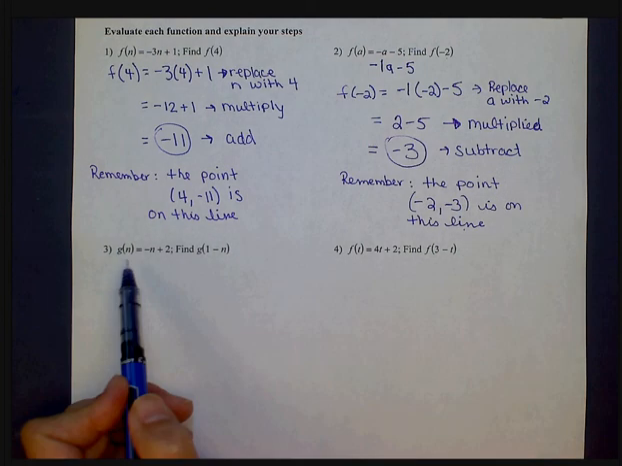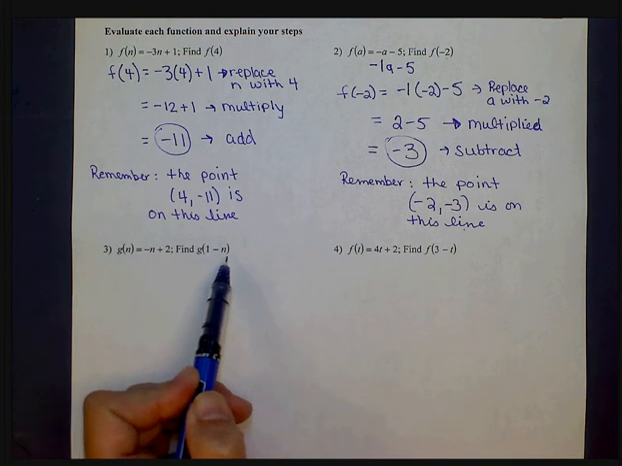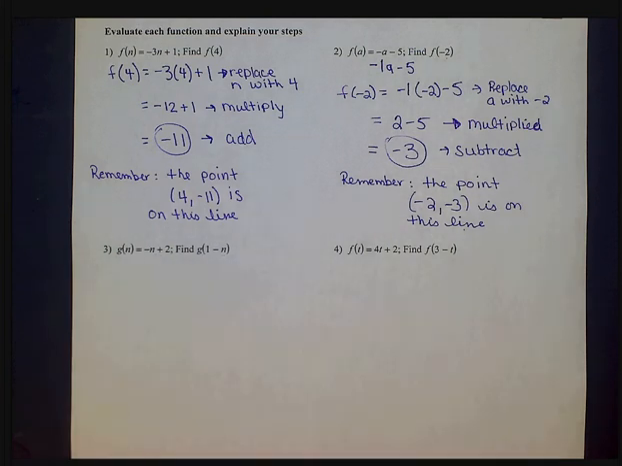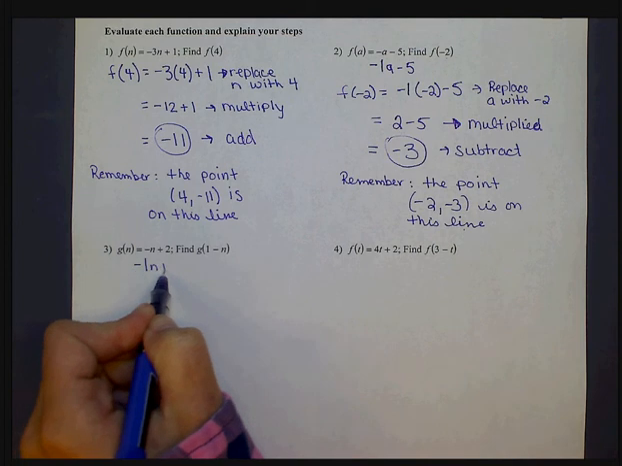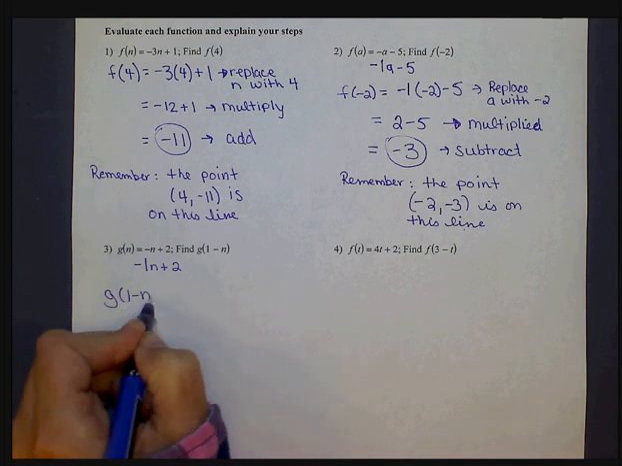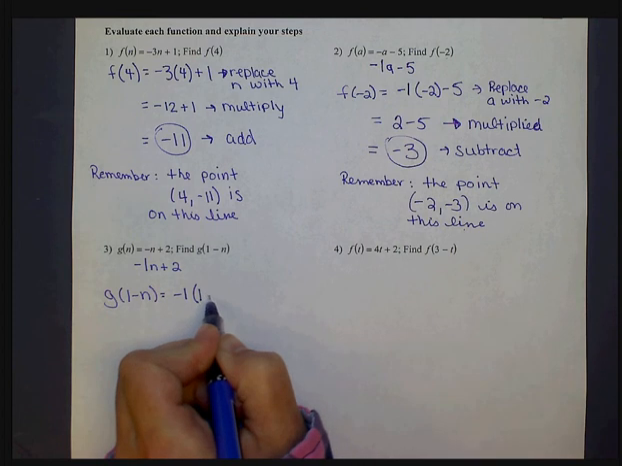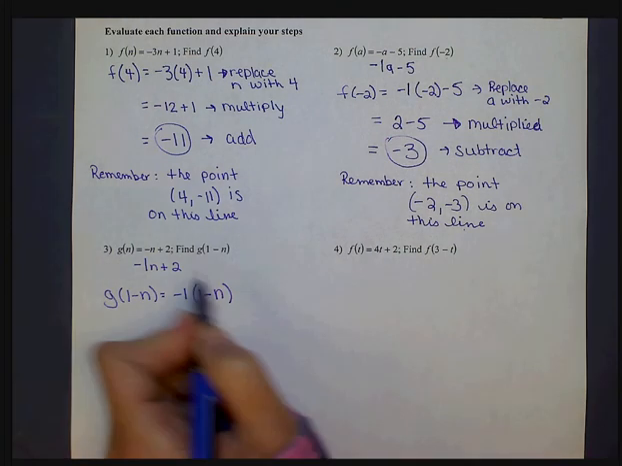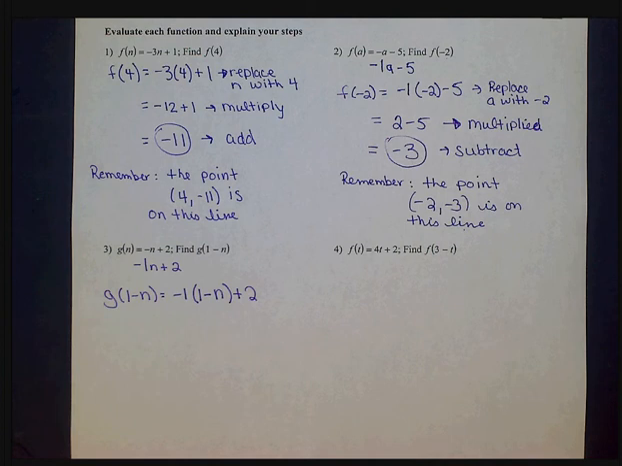Alright, so this says g of n equals negative n plus 2, find g of 1 minus n. So all it's telling us to do is replace our n in our function with 1 minus n. Again, remember, since we have that negative out in front, it's actually negative 1n plus 2. So g of 1 minus n equals negative 1, and then in parentheses put our 1 minus n, what we're substituting in for our n value, and then bring down our plus 2 from our original function. So now we have to simplify.